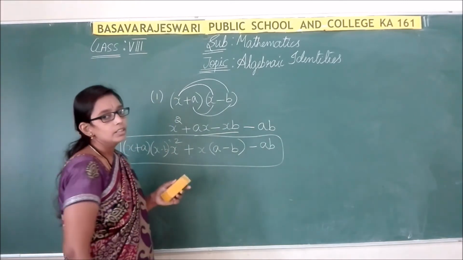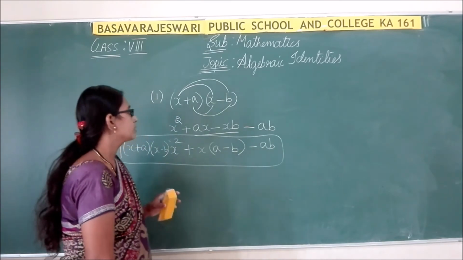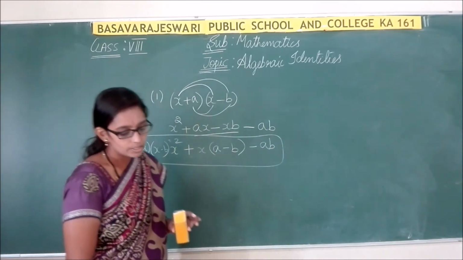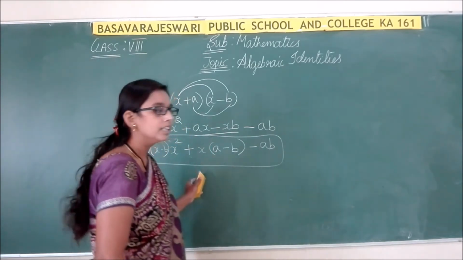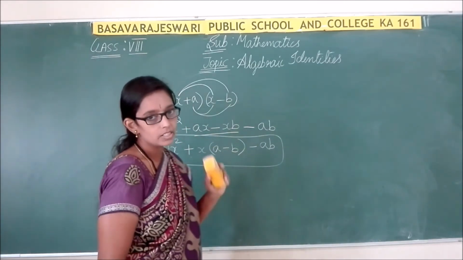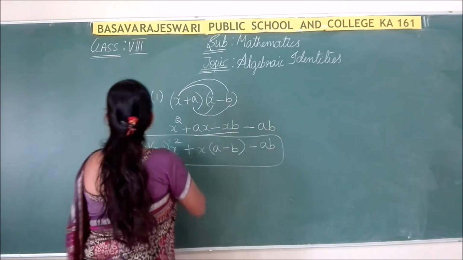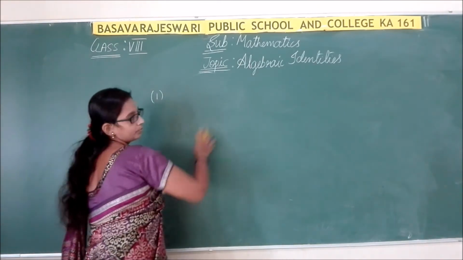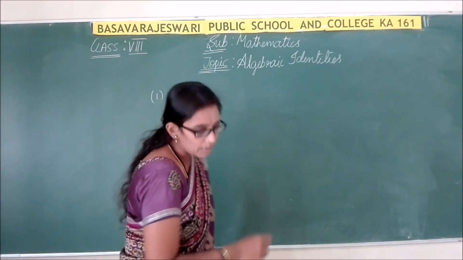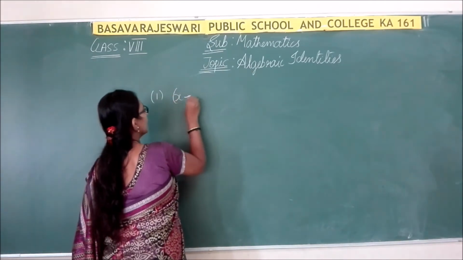So here we have derived two identities, so you can even solve by yourself. There is no difficulty in solving the identities. If you solve these identities, it is very easy for us to solve the next exercise problems. So now let us go with the third identity, that is x minus a into x plus b.